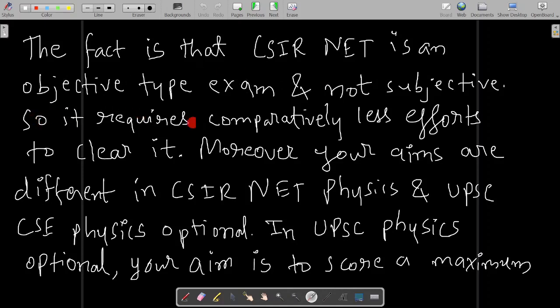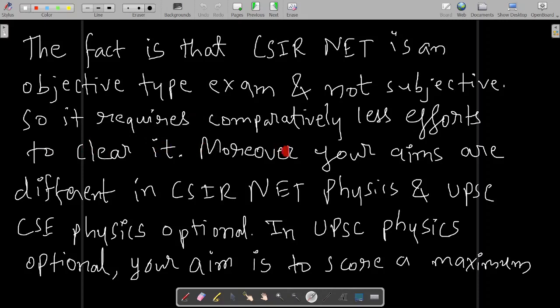So it requires comparatively less effort to clear it, because in a subjective examination you need a lot of practice. In an objective examination, even with comparatively less practice, you can clear the examination. But in subjective, a lot of practice is required. So it requires comparatively less effort to clear your CSIR NET examination, because it is objective.